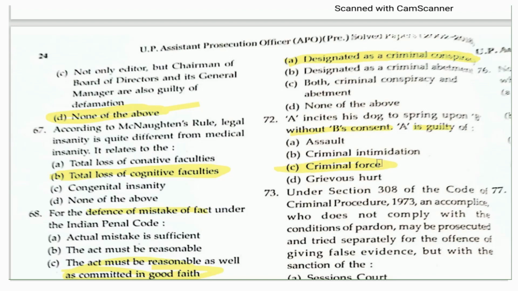So these are the questions which had been asked in 2006. Later on, there are some certain other questions which had been asked from the Indian Penal Code, which we will cover at the last part of this video. And now we are moving towards the questions from the CRPC here. So let's start with the questions of the CRPC, and one by one we will discuss them.